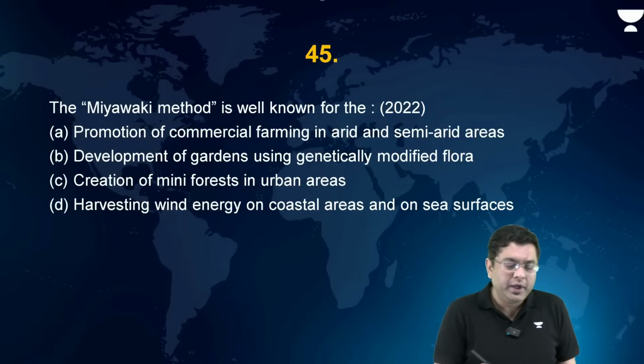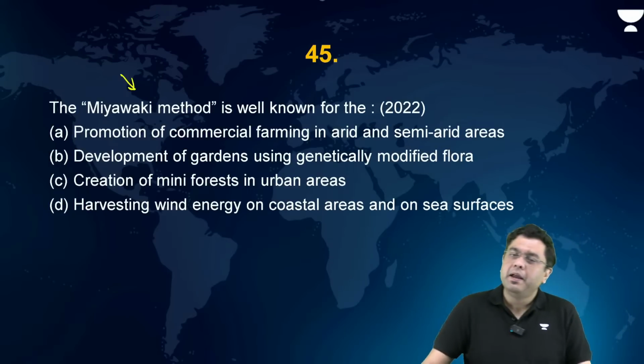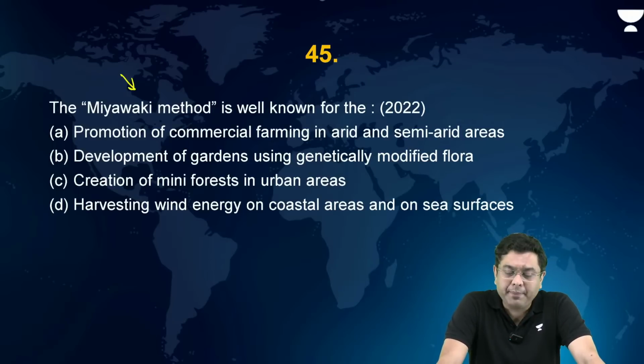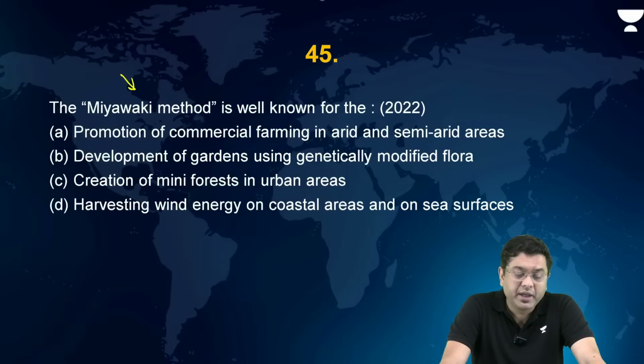Another question associated with the portion of current affairs which has remained in news for the past few years now is the Miyawaki method. The options given were promotion of commercial farming in arid and semi-arid areas, development of gardens using genetically modified flora, creation of mini forest in urban areas, and harvesting wind energy in coastal areas or on sea surfaces.